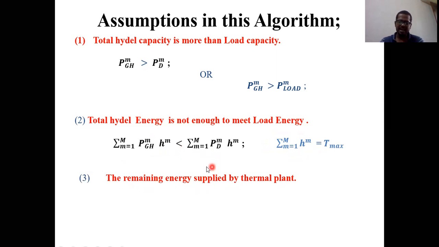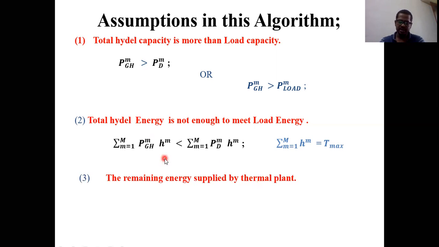So when you come to the second point, what we came to know is that the hydel energy is unable to meet the load energy. So in that case, what happens? Definitely, when you come to the practical case, Pg must be equal to Pd. I mean, definitely we must meet the load. But when you are considering only hydel energy, what happens here? Hydel energy is unable to meet the load, so definitely there is a power shortage or energy shortage. So according to the third assumption, whatever the shortage energy is there must be supplied by the thermal power plant.